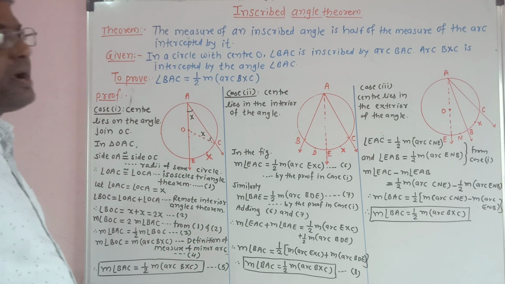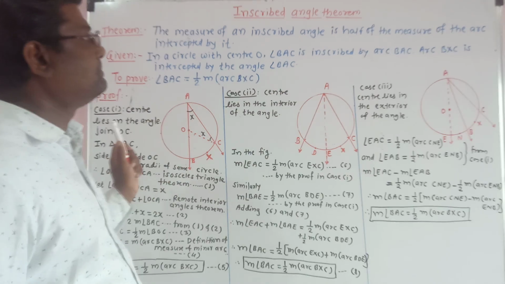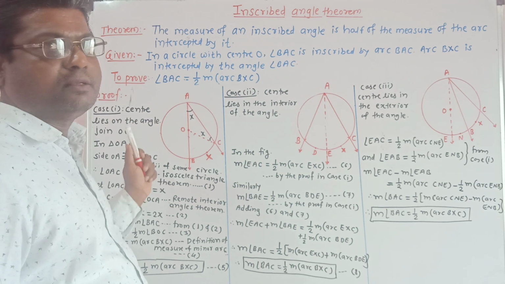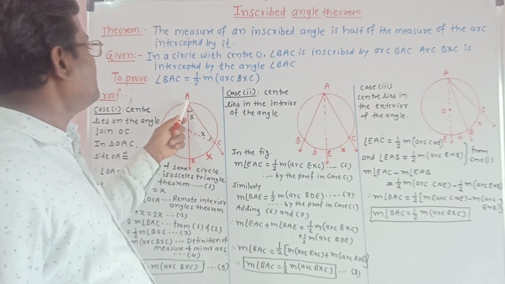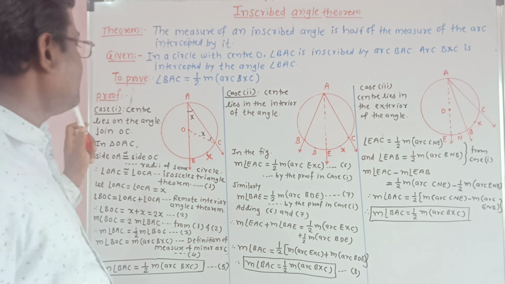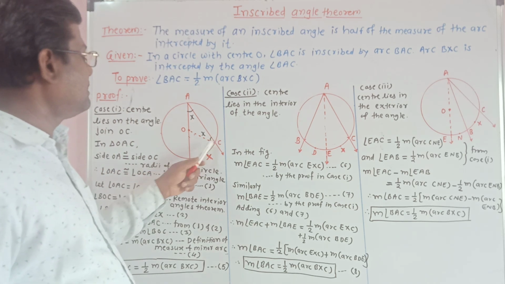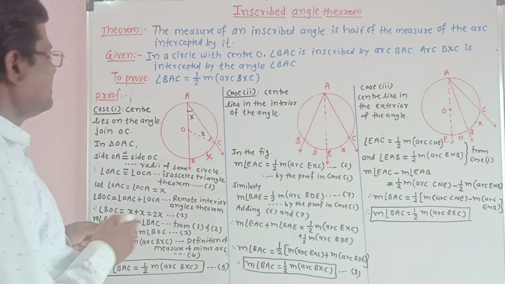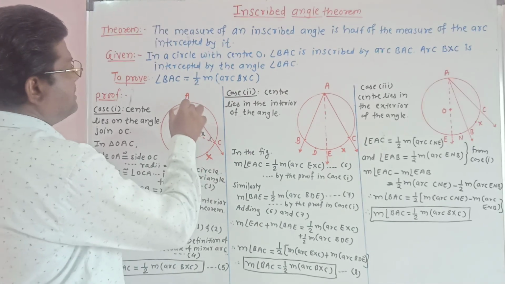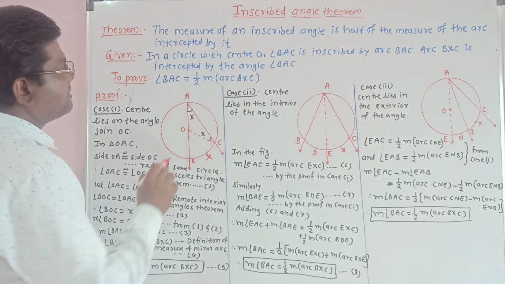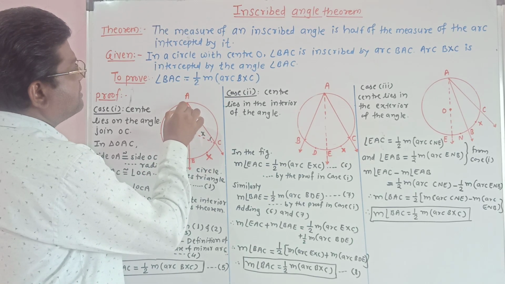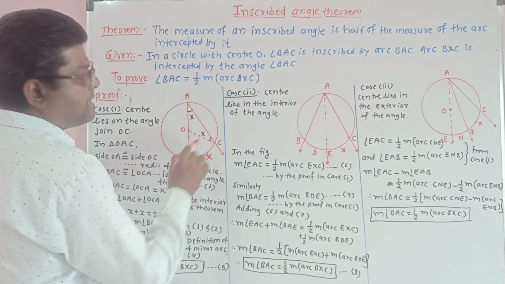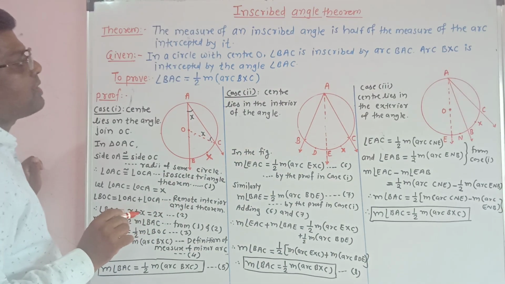The next point is the inscribed angle theorem. We have now studied what is meant by inscribed angle: the angle whose vertex is on the circle and arms intersect the circle in distinct points. In the figure, BAC is an inscribed angle because its vertex is on the circle and its arms intersect the circle in B and C, that is, in distinct points.